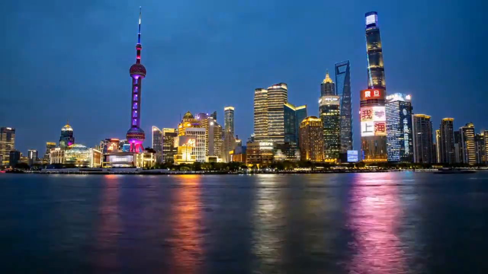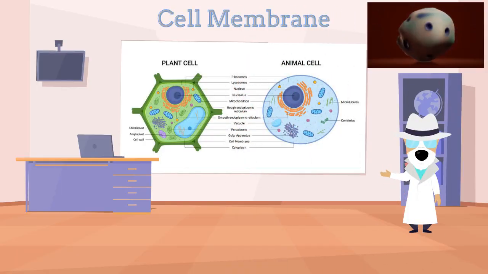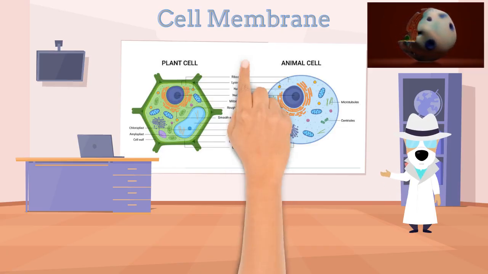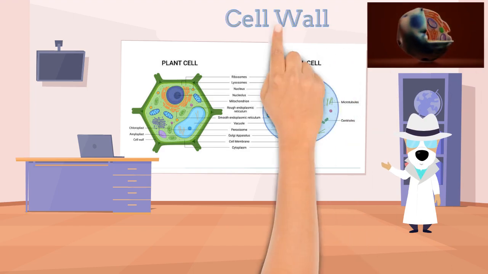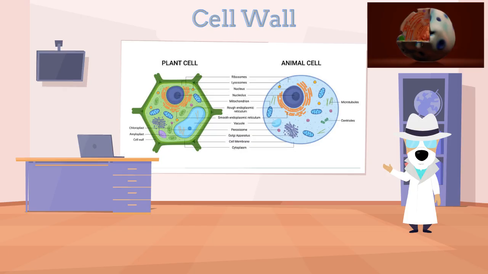Every cell is enclosed by a cell membrane, far from being just a wrapper. It acts as a highly selective security perimeter. It regulates the molecular traffic, deciding exactly what nutrients enter and which waste products leave, while maintaining the cell's structural integrity. In plant and prokaryotic cells there is an additional layer of defense, the cell wall.